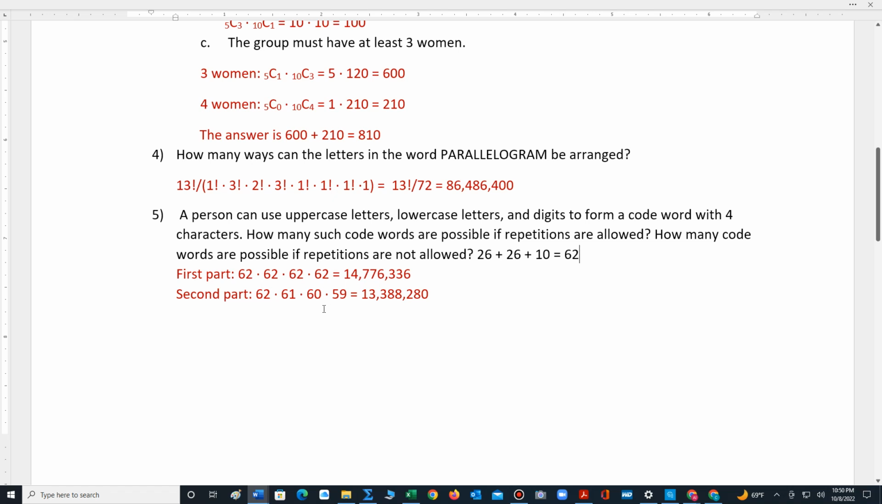14,776,336. The second part is saying that the repetitions are not allowed. So we start with the first character. There's still 62 options, but one of these 62 characters is assigned to that position. So now we only have 61 options for the next position, and then it's going to count down in a similar manner for the other 2 positions. We multiply this out to get 13,388,280 different code words that are possible.